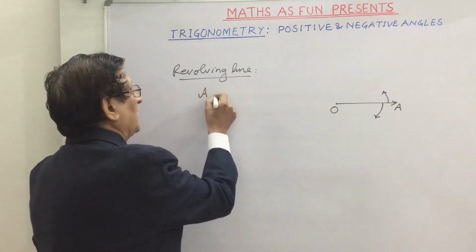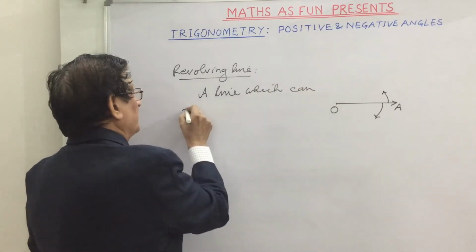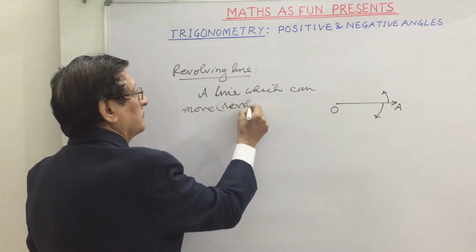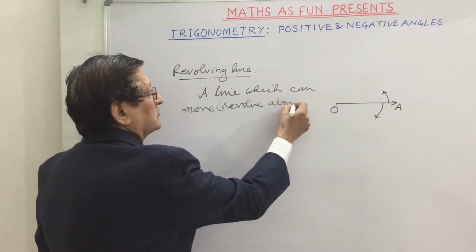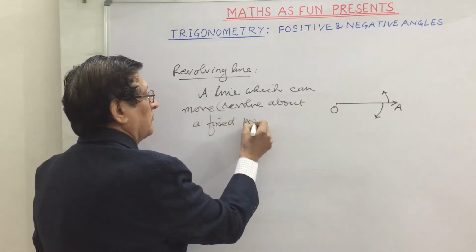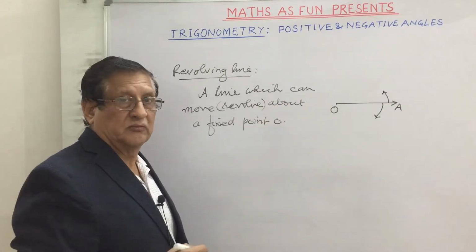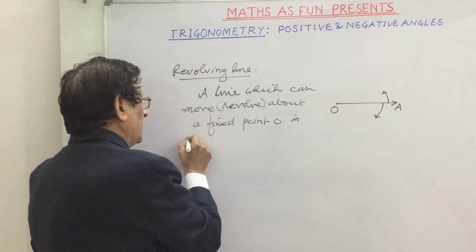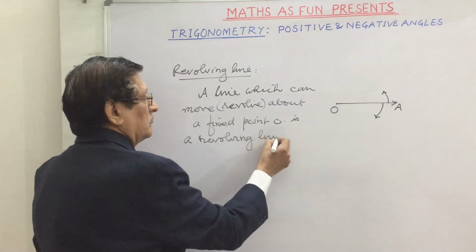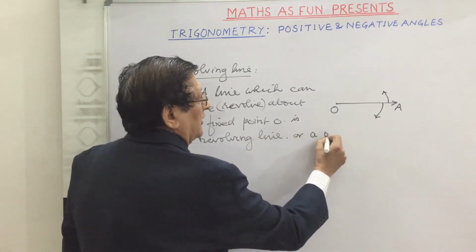So we say a line which can move, or we can say revolve, about a fixed point O is a revolving line, or it is also known as a radius vector.